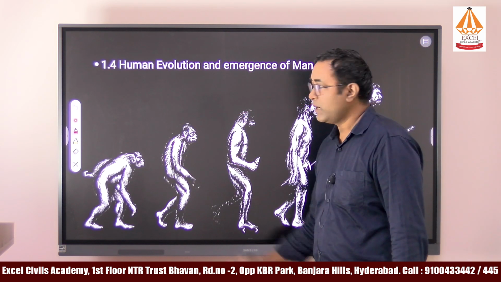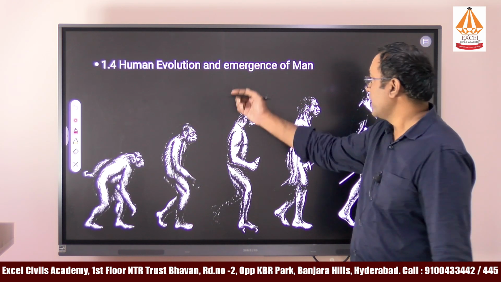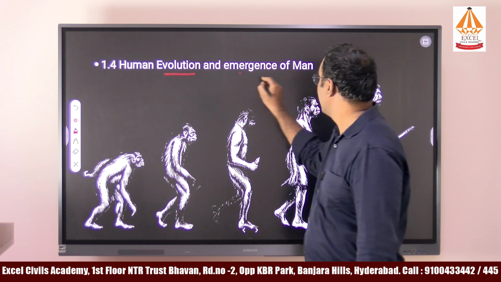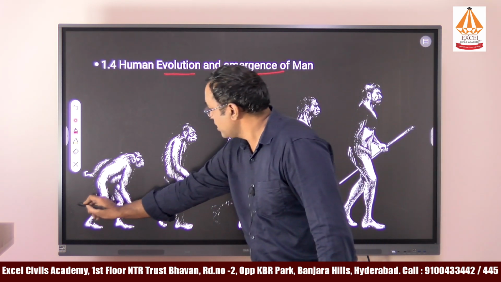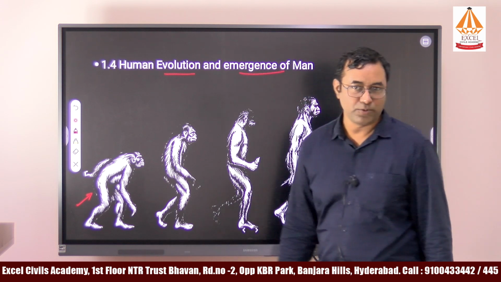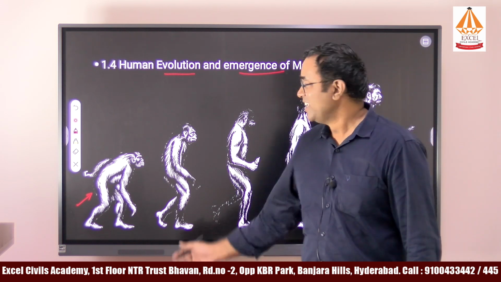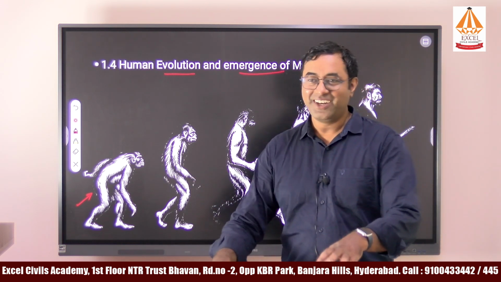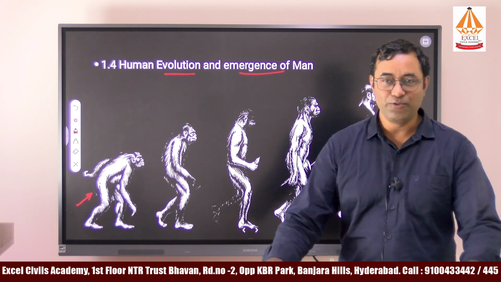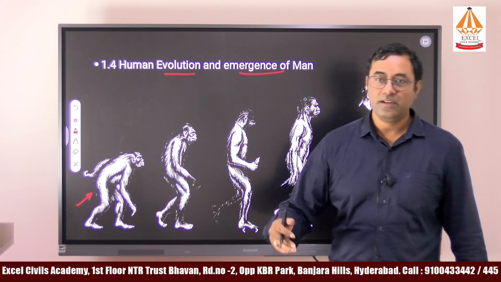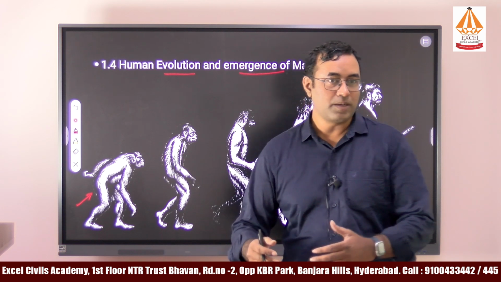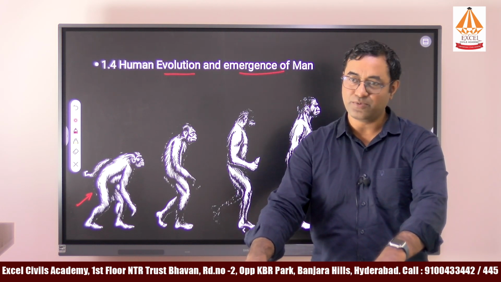In chapter 1.4 in paper 1, they have given human evolution and the emergence of man. In the starting, our ancestors were like this. They used to walk on 2 legs and 4 hands, quadrupedal, like monkeys, sometimes using the hands as well.